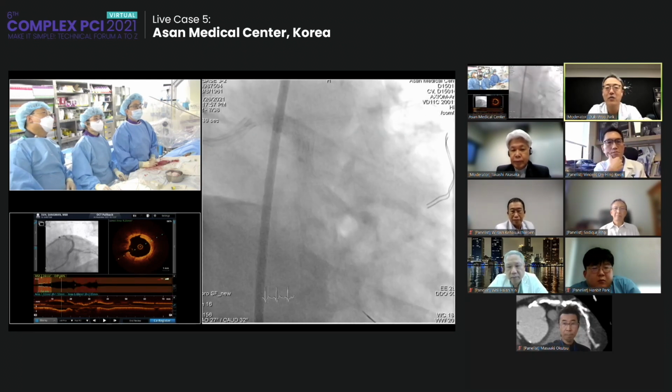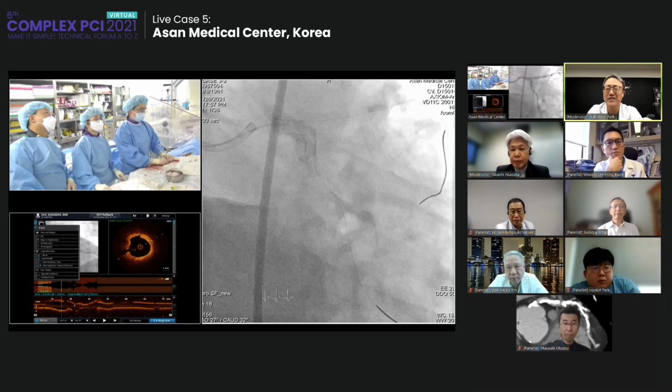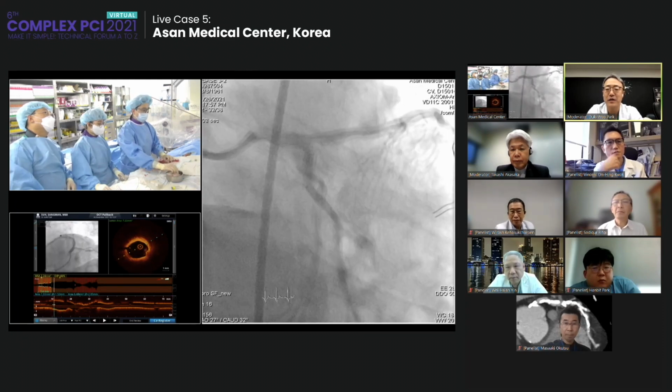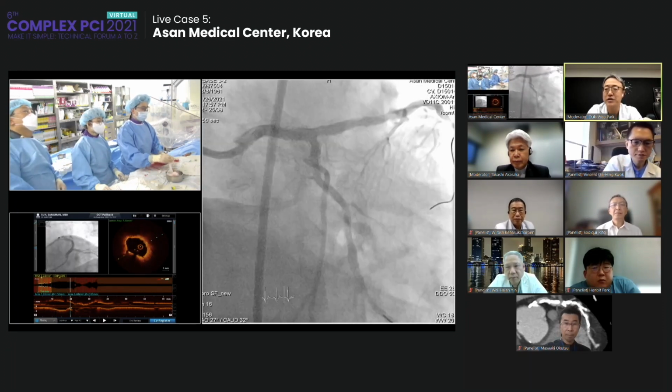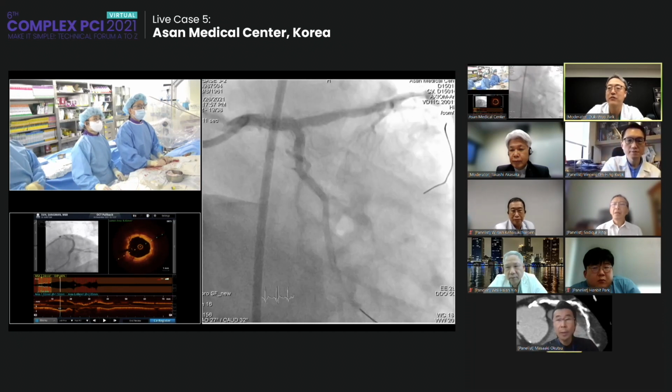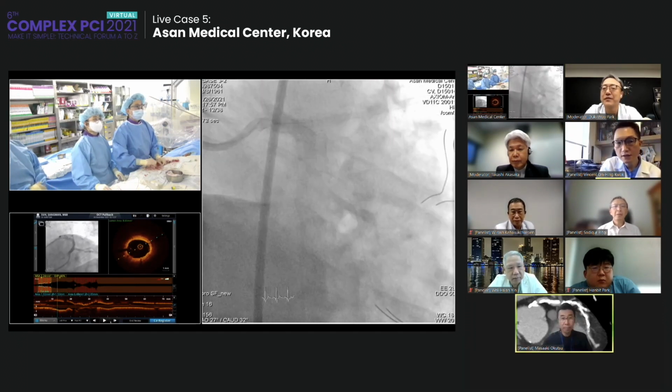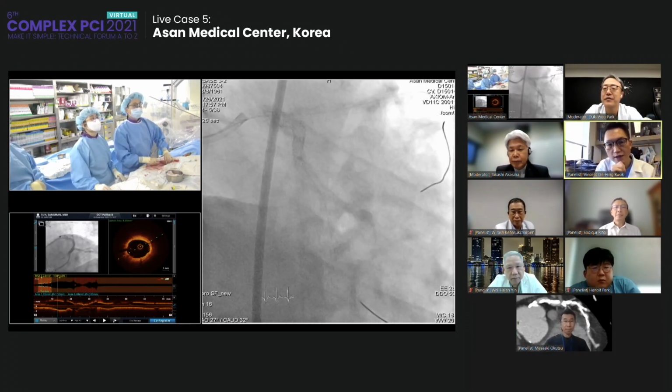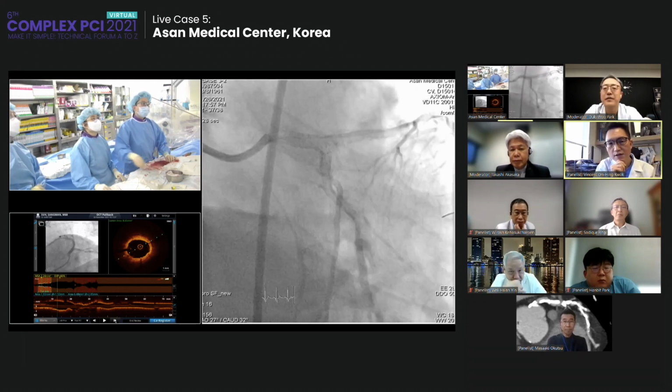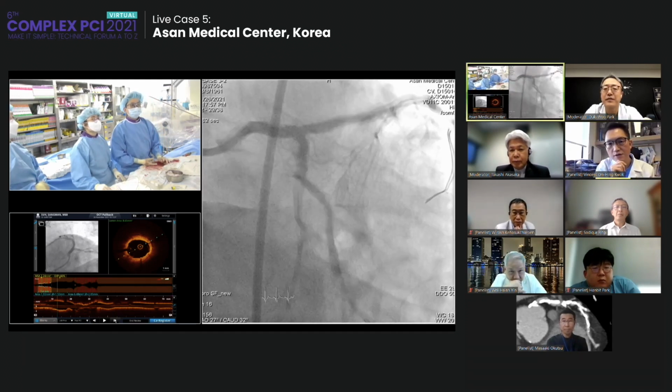So any comment from the panel for another option or another suggestion? Okay, Dr. Bob? Were you using a side-hole guiding catheter? Yes. That's why the OCT image is not so good.